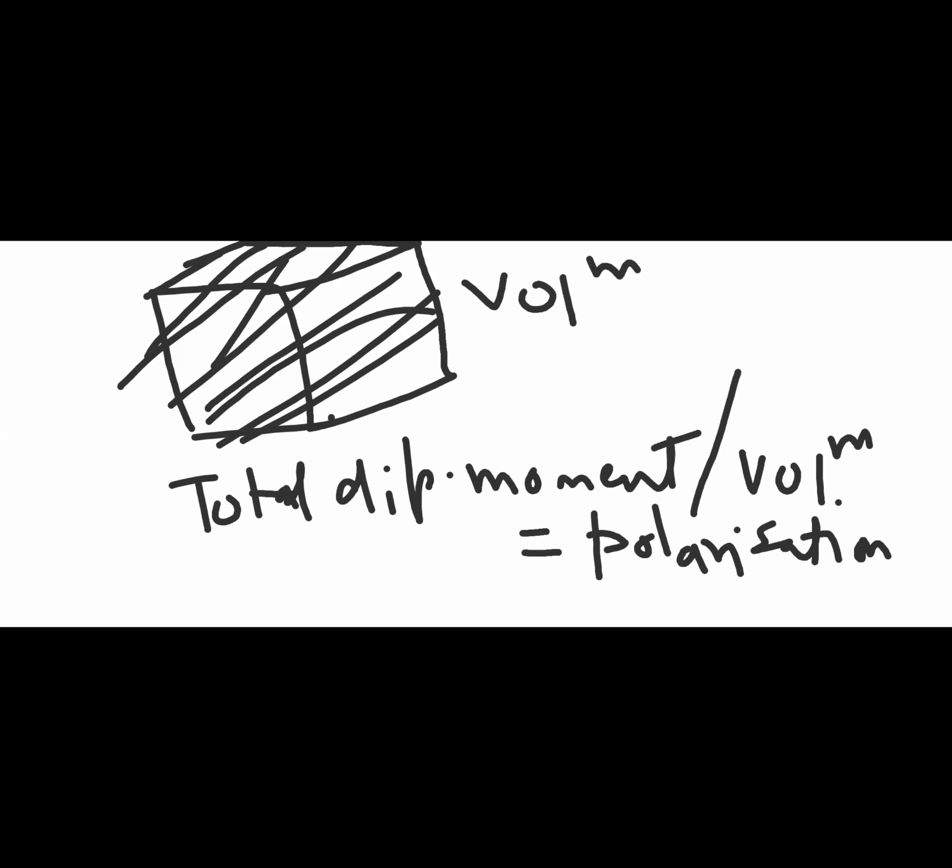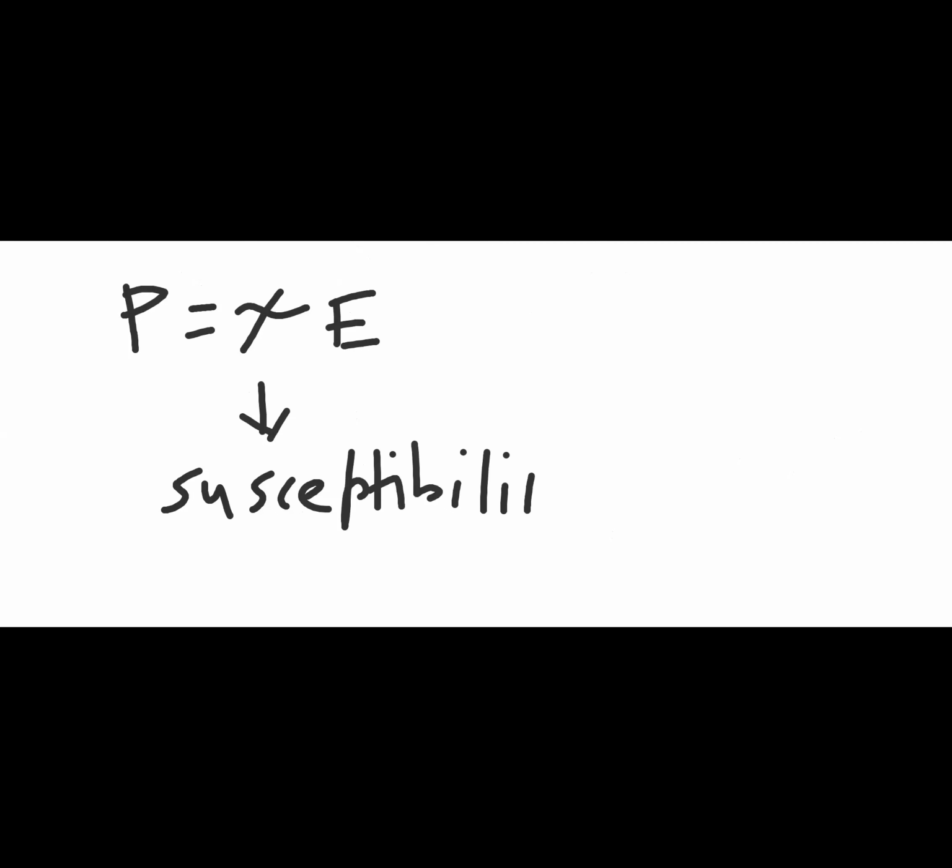And polarization is denoted or represented as P, that is equal to chi into E. This chi is actually a material property, called the susceptibility of a given medium.